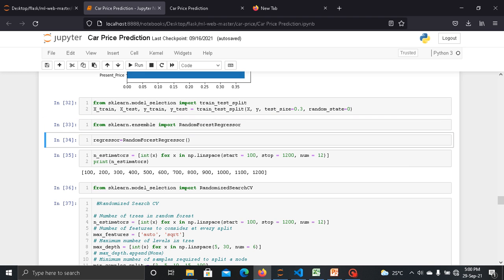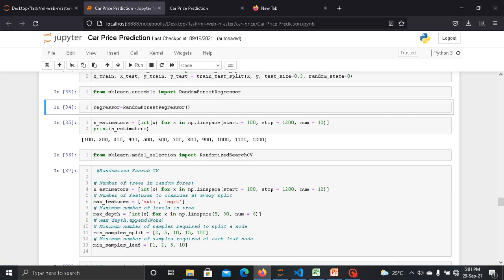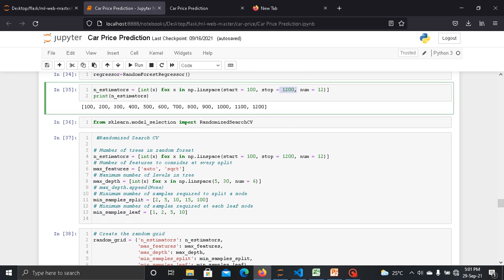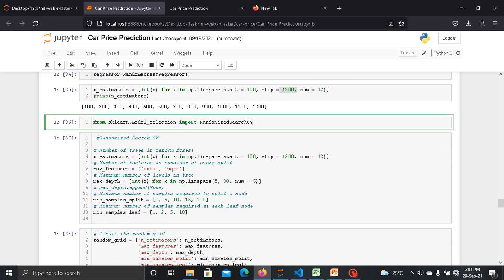Now here I have taken a new variable as regressor and assigned it to random forest regressor. Here I selected decision trees from 100 to 1200. Now I imported RandomizedSearchCV for selecting the best parameter from these decision trees.